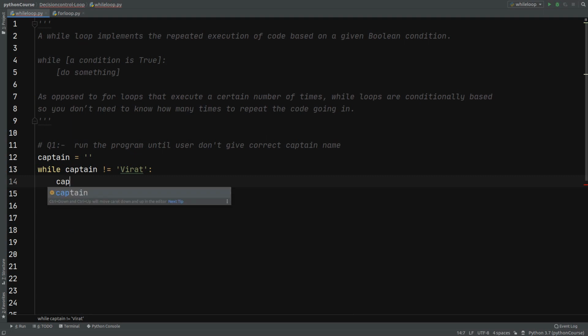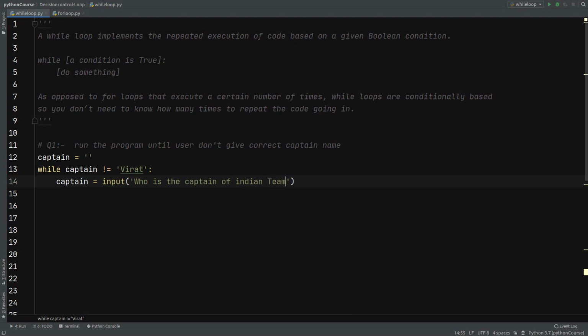So I'm taking the input in the captain variable, and the message should be: who is the captain of Indian team. This is the question. It should keep repeating until and unless the user gives the correct name.